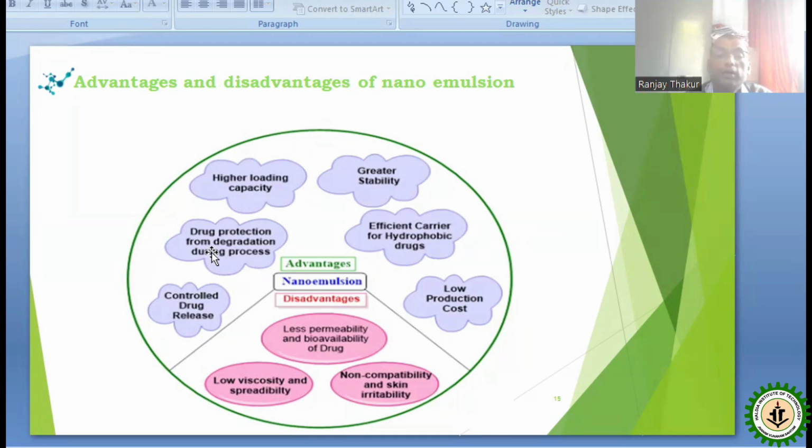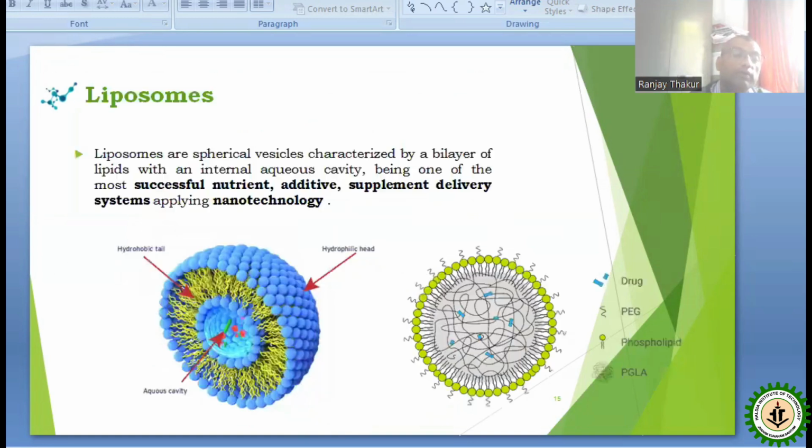But besides the many application advantages in the food industry, there are a few disadvantages also, and those are less permeability and viability of the drug, low viscosity and spreadability, non-compatibility, skin irritability, and others. So these are the advantages and disadvantages of nanoemulsions.